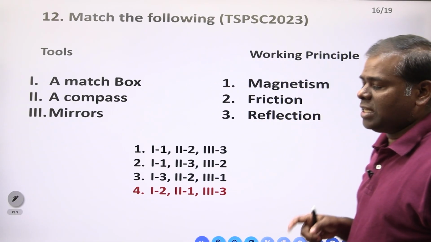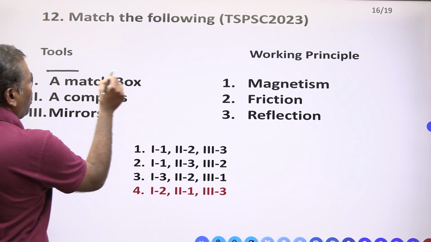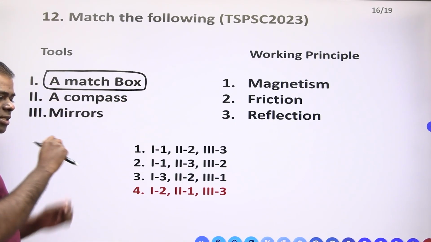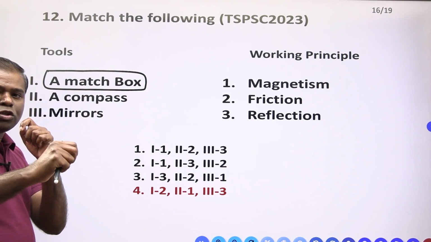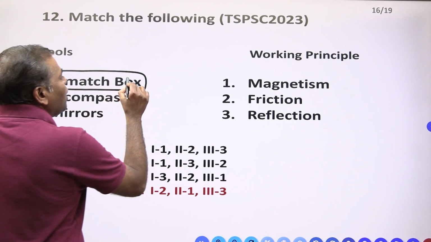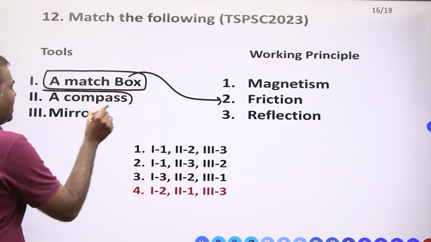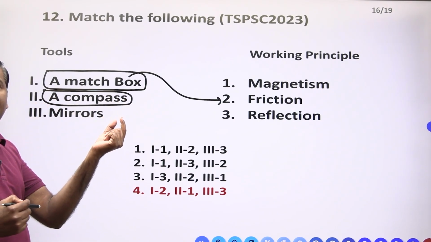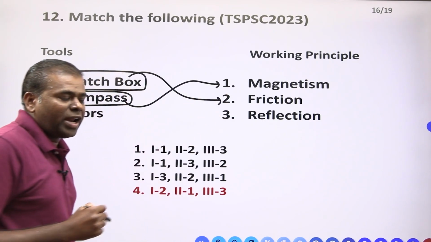Match the following. Match the following ones you have to see. A matchbox. Suppose you take a stick and press it. This phenomenon we call the friction phenomenon, right? Now you take the compass. Which phenomenon does the compass use? The magnetic phenomenon.